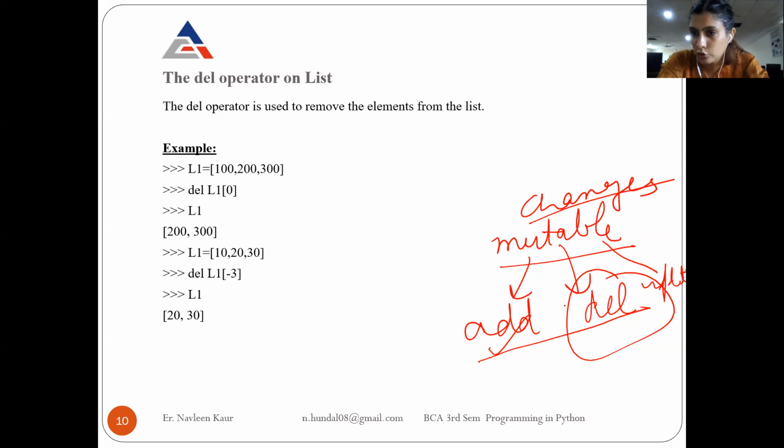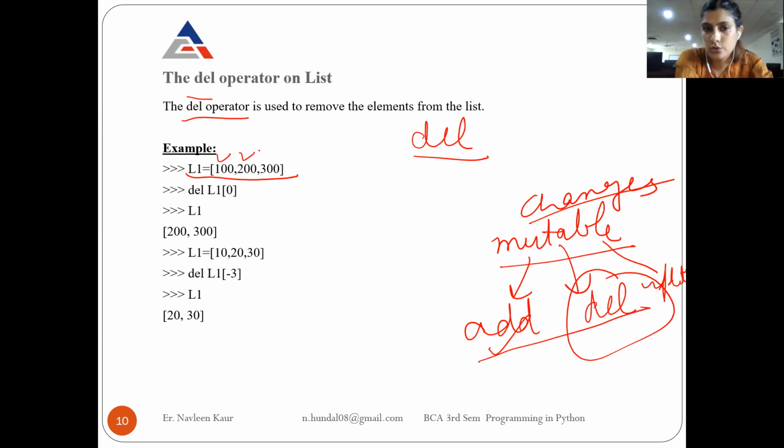Okay, so let's see how to do the deletion first. Which operator am I going to use to delete elements from the list? The del operator. The name of the operator is del, and if you read the name, del is short for delete. It is used to remove the elements of the list. Suppose I have this list in the beginning. The name of the list is L1, and it has 100, 200, and 300. 3 elements, all integers.